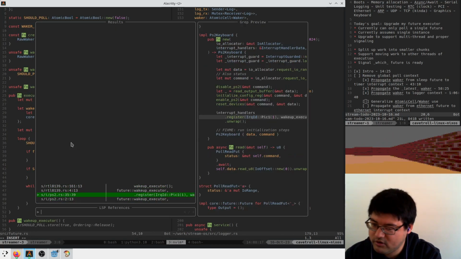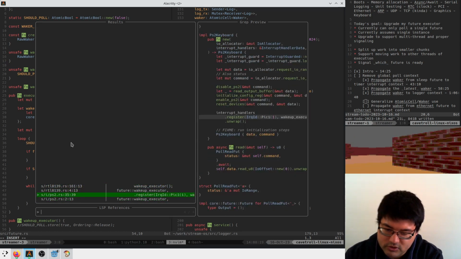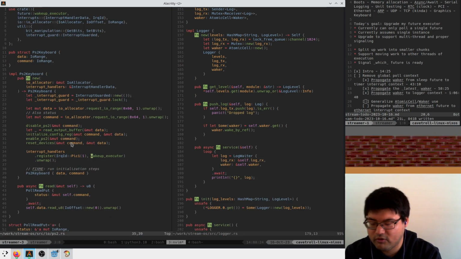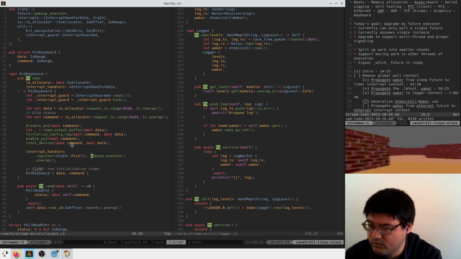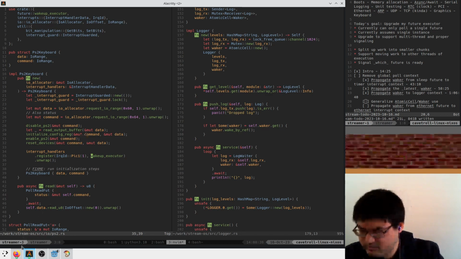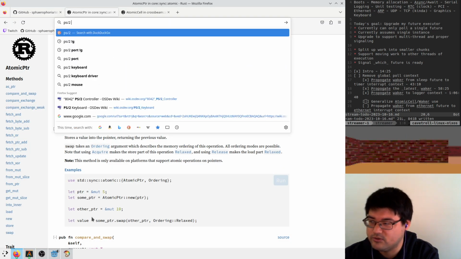Now we can go back and let's see, I think there's only two more. One is in the Ethernet driver and one is in the PS2 driver. I think the PS2 driver is going to be easier to deal with, so I'm going to do that first. PS2 driver being keyboard handling right now. So PS2, I think was personal